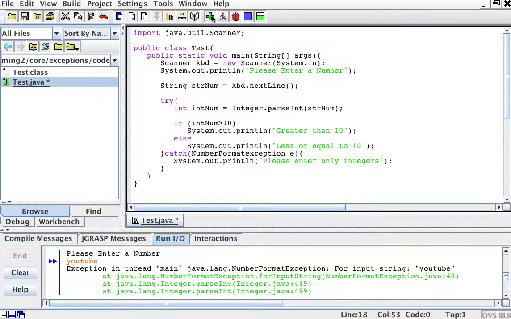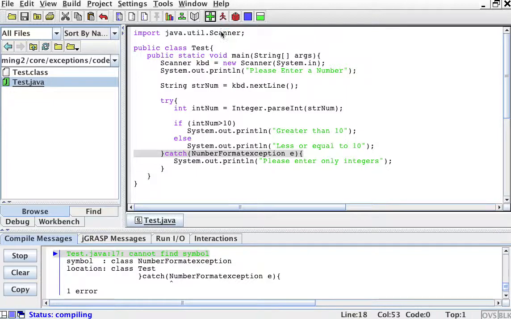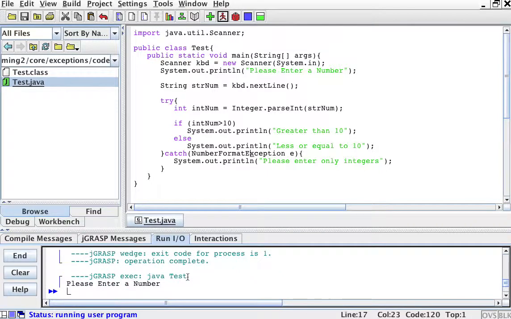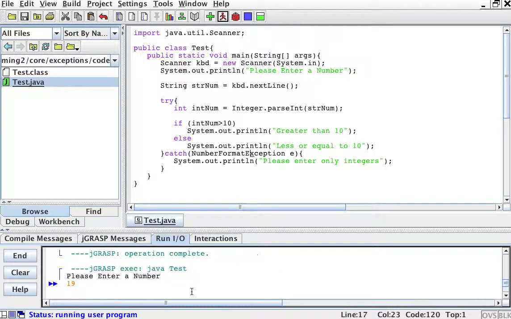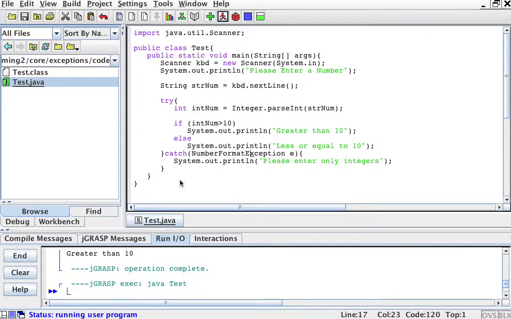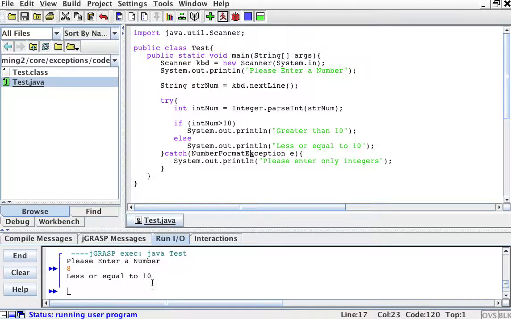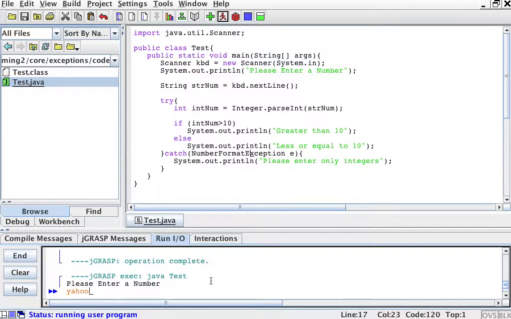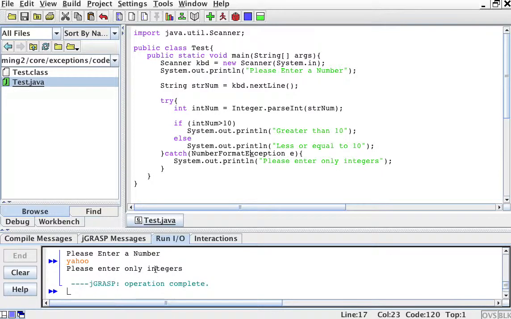Okay, so let's compile this and run it. Oops. NumberFormatException goes with a capital E, I'm sorry. Okay, so now compile. I should have copied it from the output. Anyways, it compiled and then I can run it. So please enter a number, 19. That's greater than 10. Let's run it again. Enter number 8. 8 is less or equal than 10. Let's run again. Enter a number, Yahoo, and then it'll say please enter only integers.